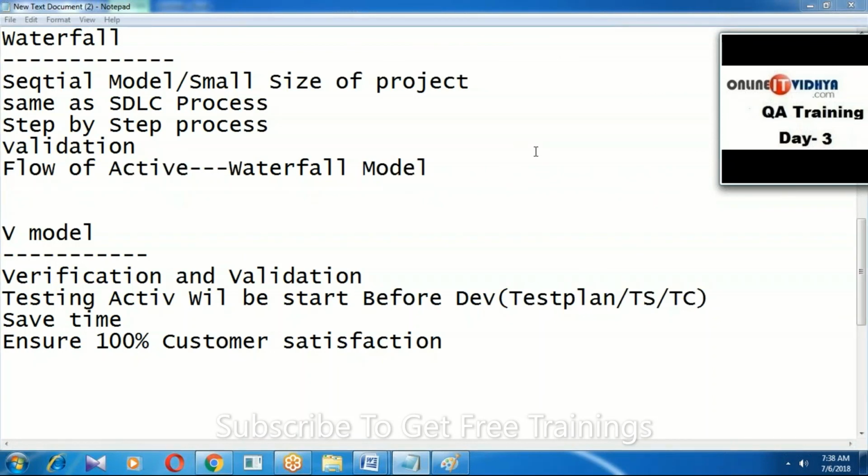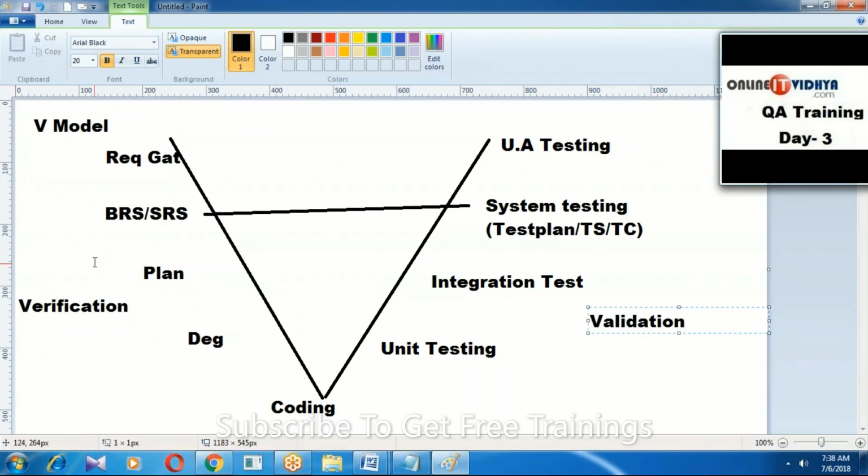Once again, guys, most of the companies are following the V model. Guys, don't memorize, just try to understand. So what is a model, what is a process? I'll explain clearly. I hope you understood, guys. This is the V model. V stands for verification and validation. In this V model, before development, we can start testing activities, and both will be there parallelly: verification process and validation process. Verification means development time reviews. After completion of development, the testing process is called validation. Are you clear my point, guys?